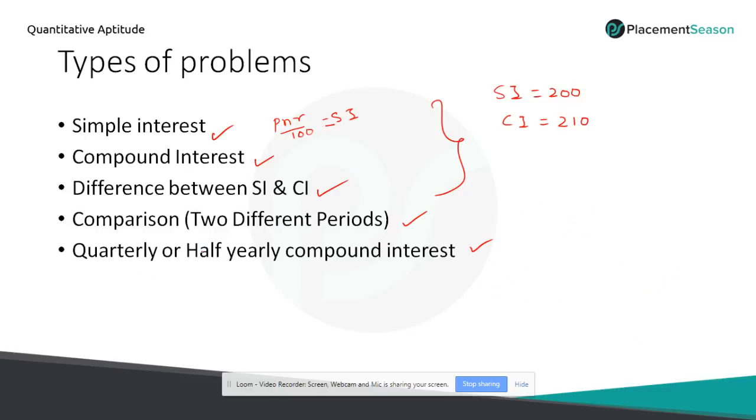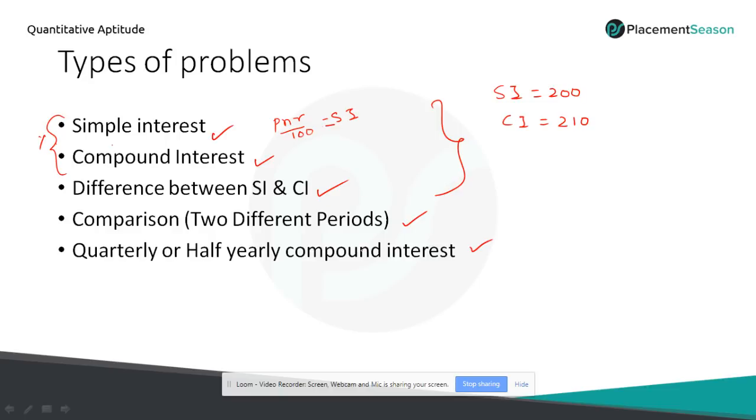So we have discussed these types of problems in this session: direct simple interest and compound interest. In case of direct simple and compound interest, use the percentage method. Don't use the formula method to calculate. For difference between simple and compound interest based problems, use the formula we have discussed in the session, and don't calculate compound interest separately and simple interest separately. So comparison between two periods: the formula which we have discussed is only applicable for simple interest and not for compound interest. In case of compound interest, use the traditional method and find out the answer.